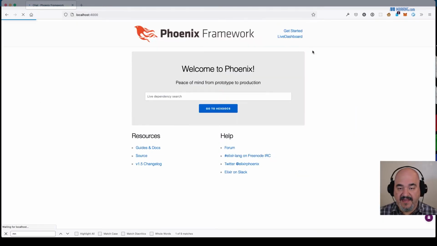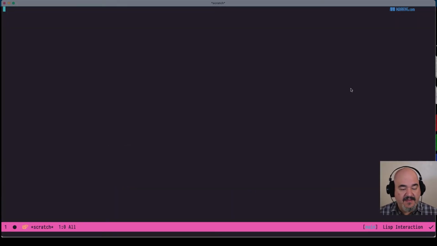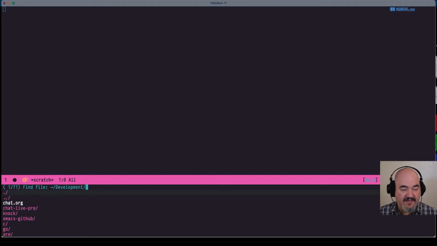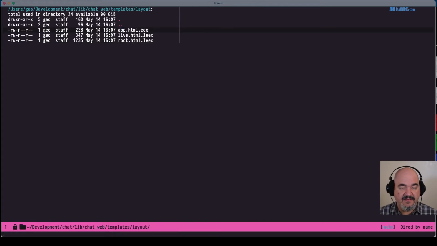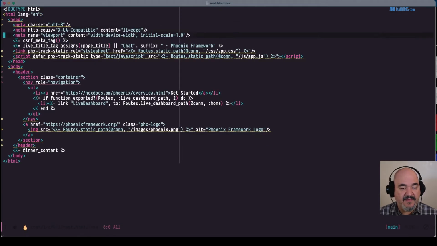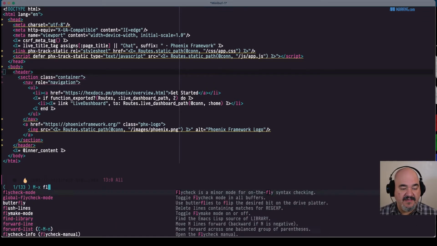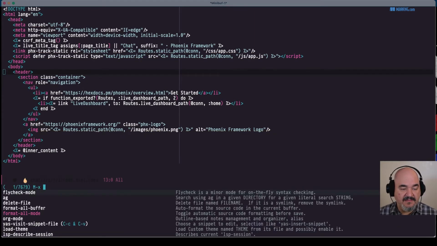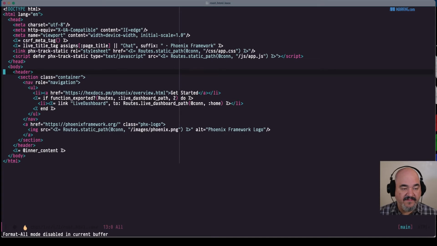All right. So within here, this is essentially what the generator produces for us in terms of HTML. We don't want most of this. We want to really get rid of it. So let's just strip all that out and go from there. So let me open up the application here. It's going to be in lib, chat web, and from in there, it's going to be under templates, and then layout, and then root is going to be one of them. This is where the navigation, like the header stuff, is. Let me turn off flycheck mode and format-all-buffer mode.